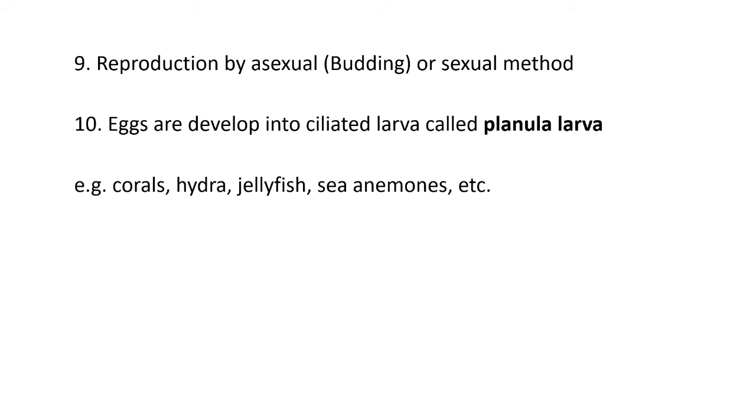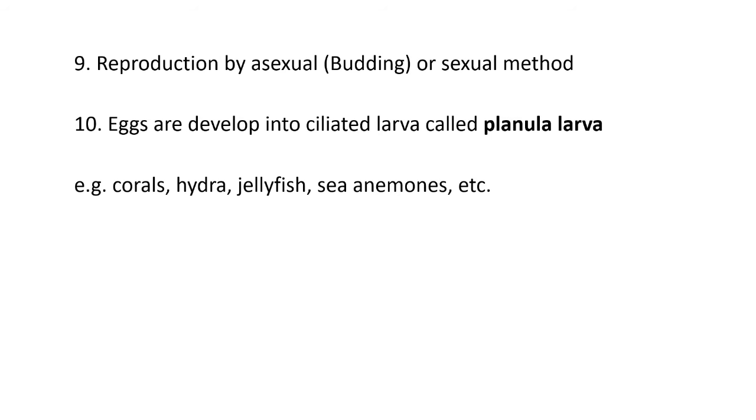Then the next characteristic is related to reproduction. Reproduction is one of the most important properties of living organisms. So for keeping their existence on the earth, every living organism reproduces new organisms. So the cnidarian animal also shows the phenomenon of reproduction. The reproduction in cnidarian animals occurs in both ways, that is asexual method as well as sexual method.